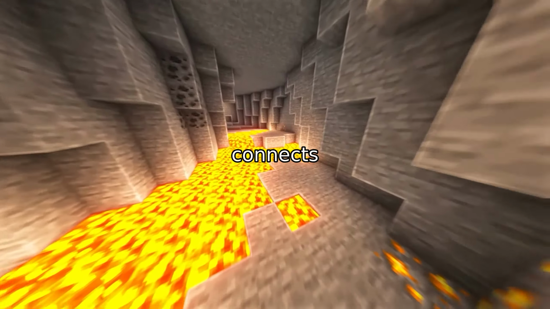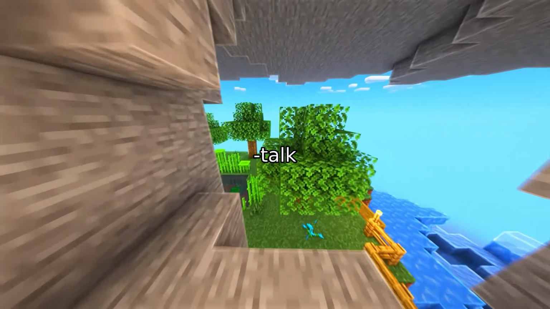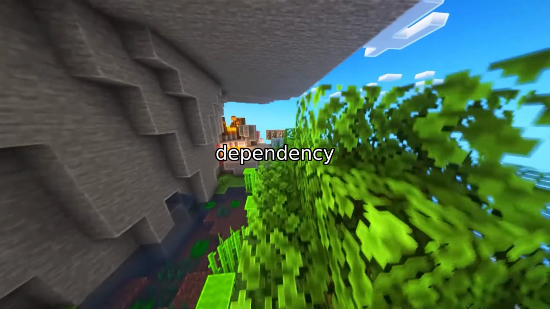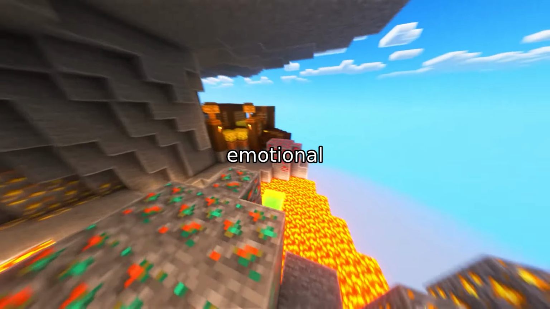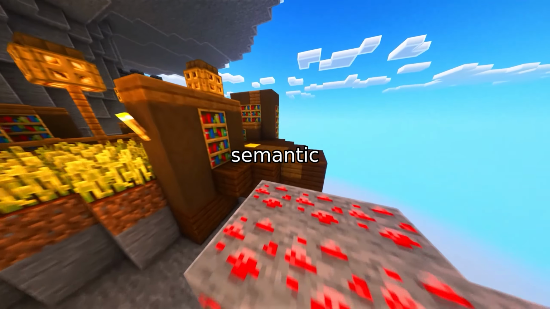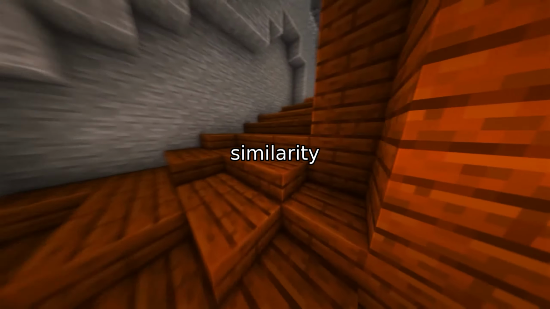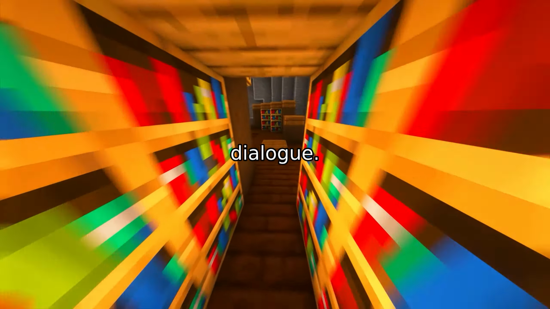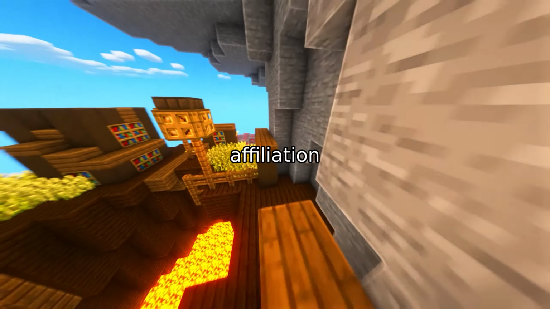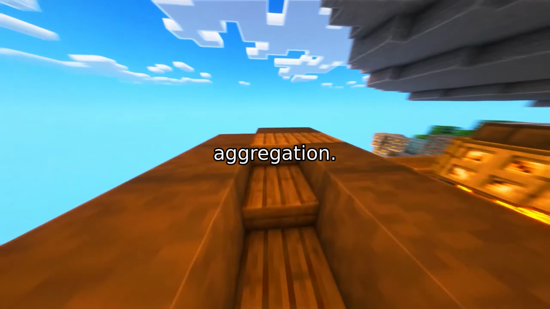First, interspeaker dependency connects utterances from different speakers within a sliding window, modeling short-range crosstalk influence. Second, intraspeaker dependency links consecutive turns by the same speaker, preserving speaker-specific emotional continuity. Third, global semantic similarity creates sparse long-range edges between utterances that exceed a cosine similarity threshold, allowing the model to catch thematic or emotional echoes far down the dialogue. Fourth, utterance-speaker affiliation connects each utterance directly to its corresponding speaker node, enabling speaker-aware aggregation.